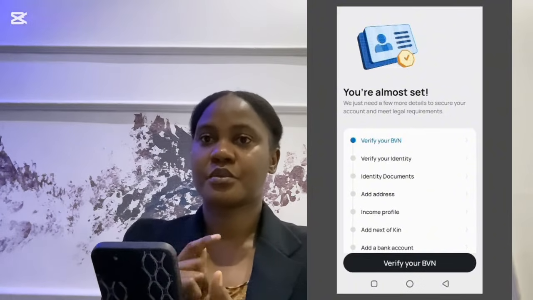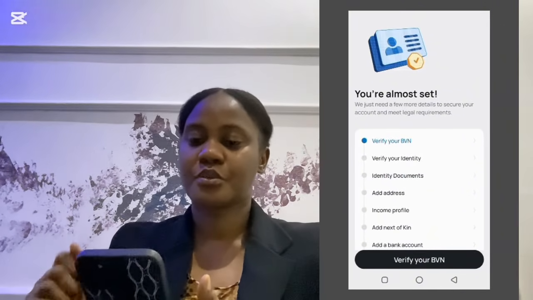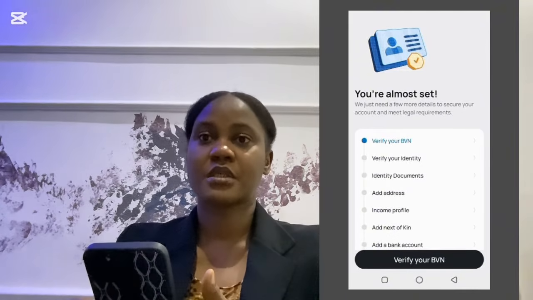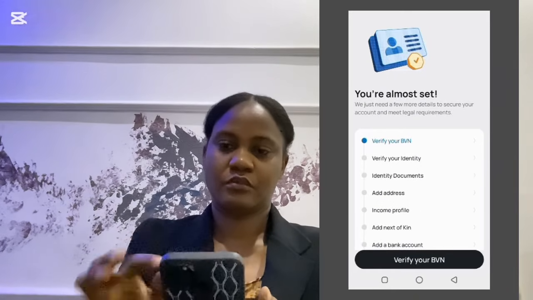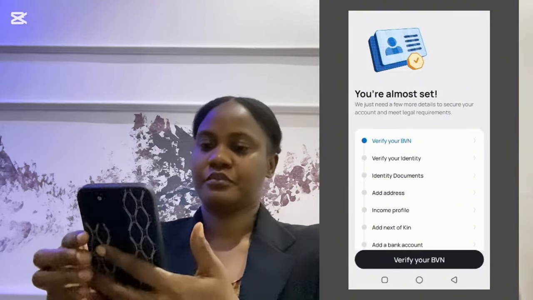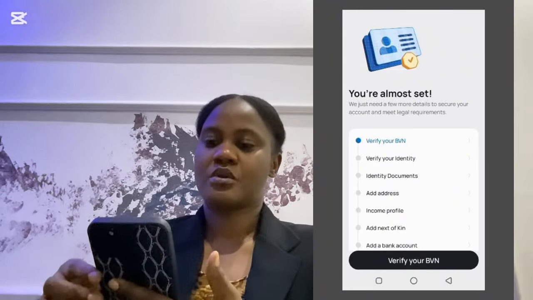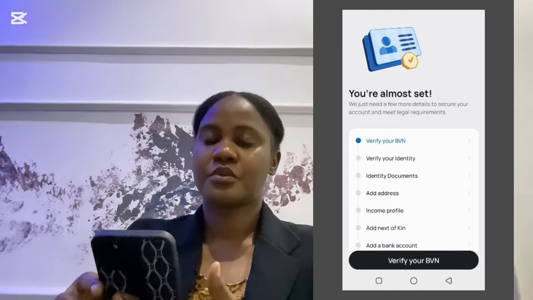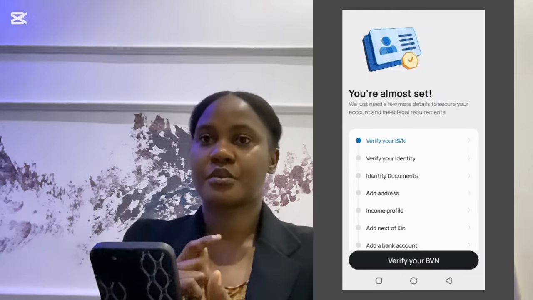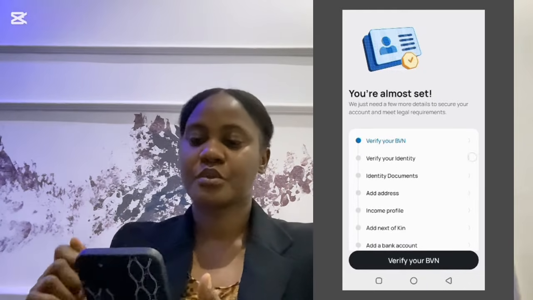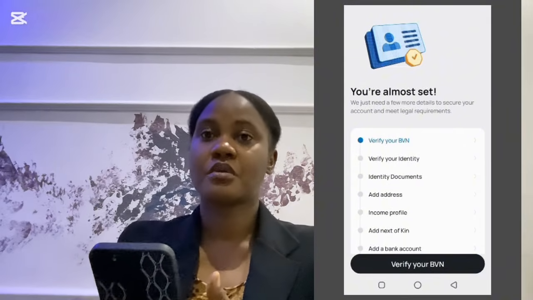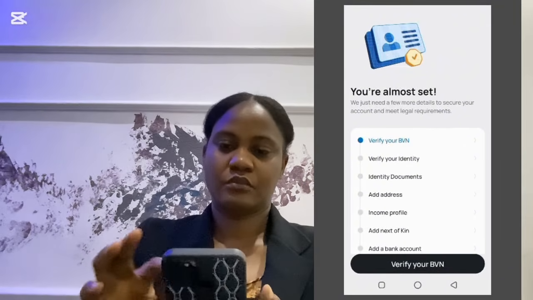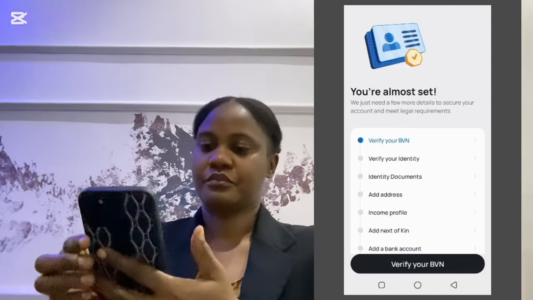The next on the list is the income profile. Here you will be asked your occupation and also your source of income. Then the next one is your next of kin. You provide the information of your next of kin, and then you proceed to the next one. You are going to add your bank account. This is to enable you make deposit and also to make withdrawal from this platform. Having done all this, the next thing is to fund your wallet.